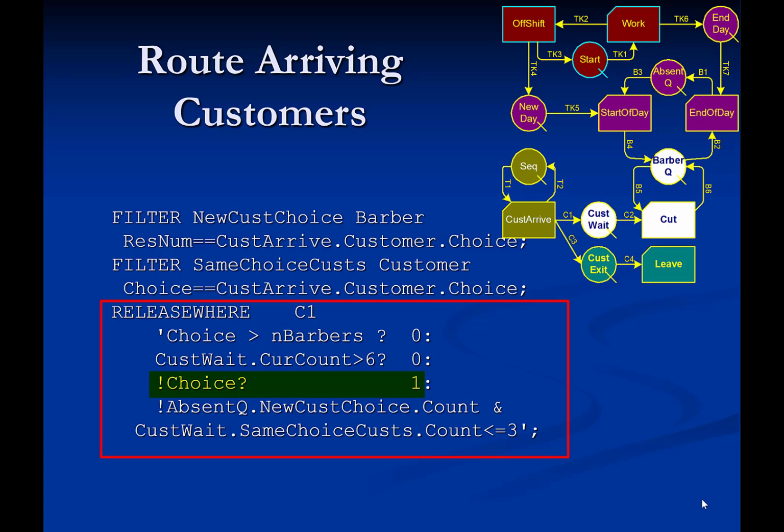Otherwise, if the new customer does not have a favorite, which means that not a choice is true, then he is released through link C1. Otherwise, a customer flows through C1 only if the preferred barber is not in the queue absent queue, and the customers in the queue cast wait that have the same favorite as the newcomer is at most 3. Finally, an arriving customer who is not allowed to flow through link C1 is released through link C3.